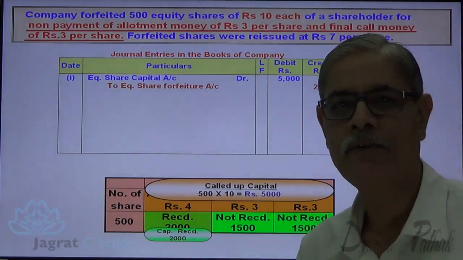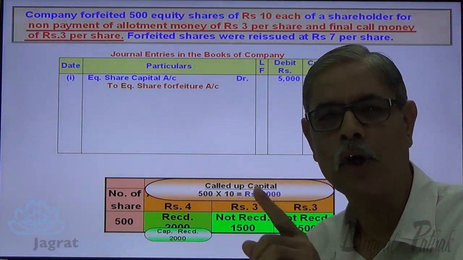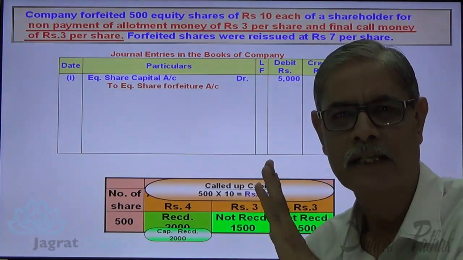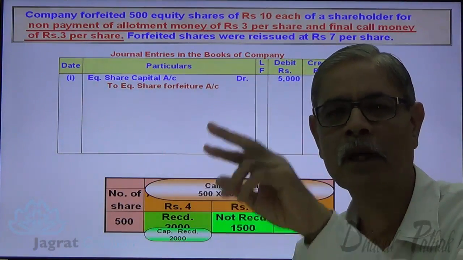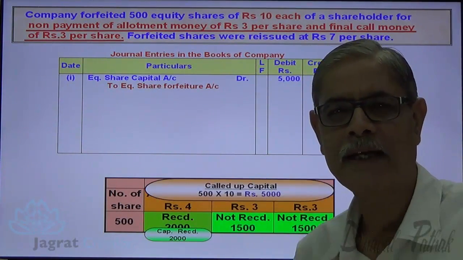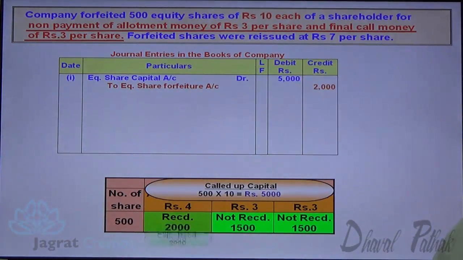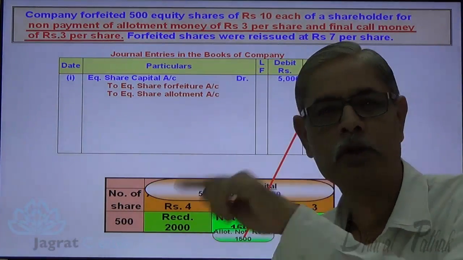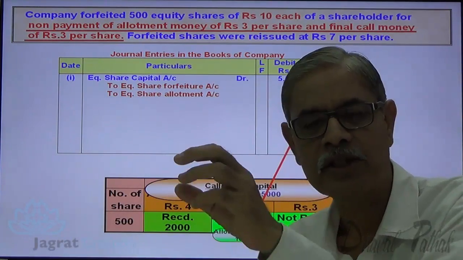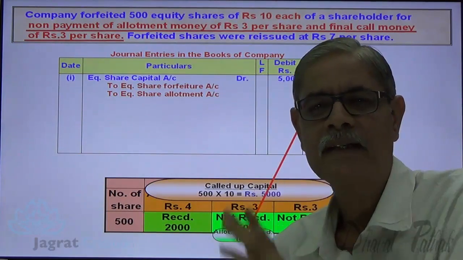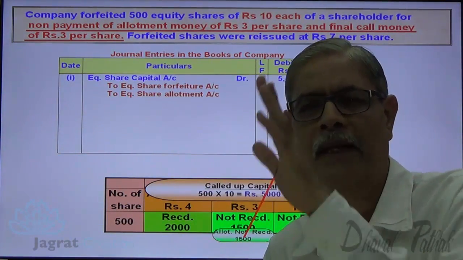The allotment not received, 1500. Either that amount not received stands in allotment arrears account or it stands in the share allotment account itself. That depends upon how the previous entries have been recorded. On the basis of that, this amount to be credited follows in the forfeiture entry. So here, allotment not received, equity share allotment account credit. So the allotment not received was not transferred to allotment arrears account. It stands in the share allotment account itself. It has a debit balance. Now by crediting this share allotment account in this fashion, share allotment account gets closed.